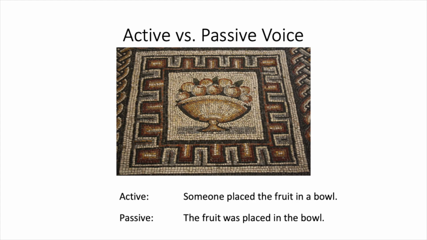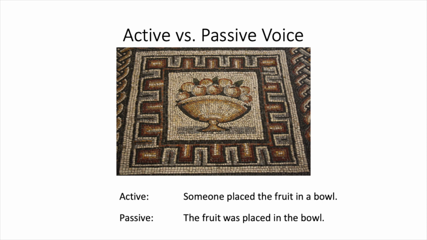The passive voice can also be used to show a little bit less information. In this picture, you could say in the active voice, someone placed fruit in a bowl. You don't really know who placed the fruit in the bowl, but to use an active verb, you have to throw in someone.